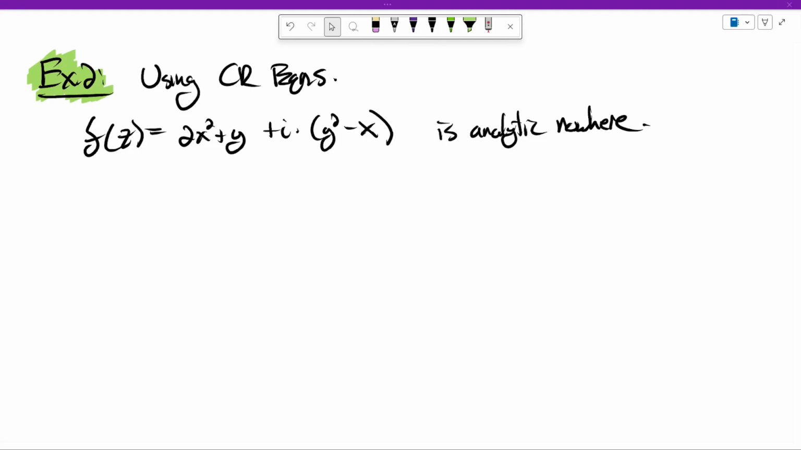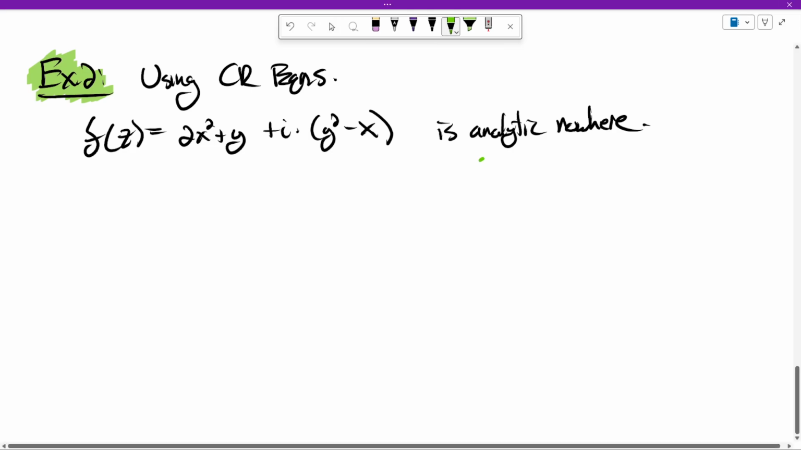Okay, so we're going to use the Cauchy-Riemann equations to prove a function is analytic nowhere. Just a quick reminder, analytic at a point is saying two things. It says that f prime of z naught exists. That's differentiable at z naught.